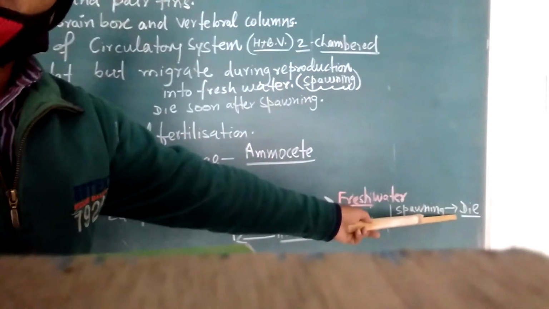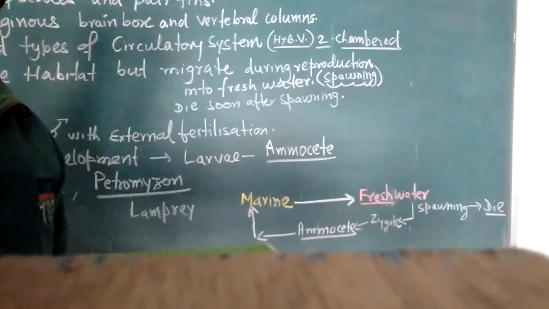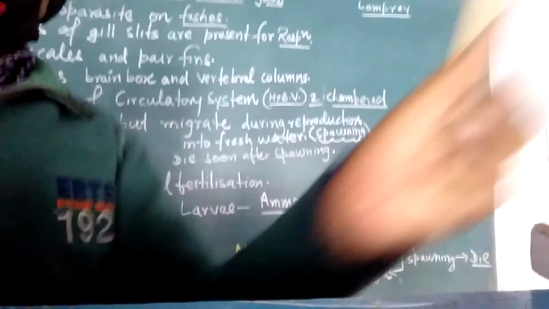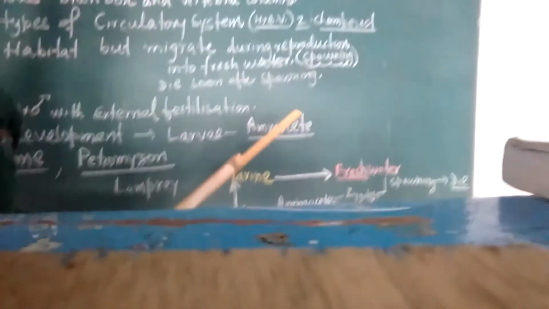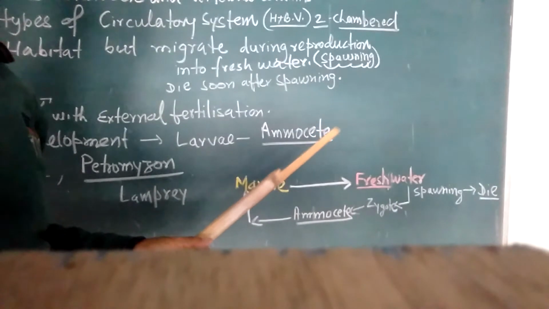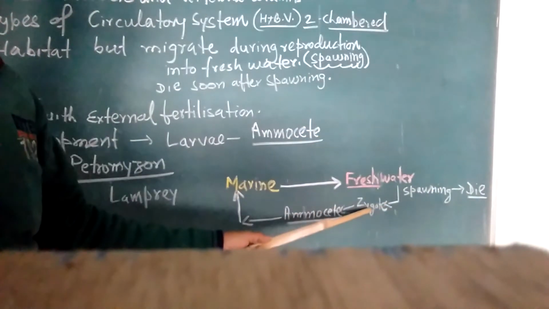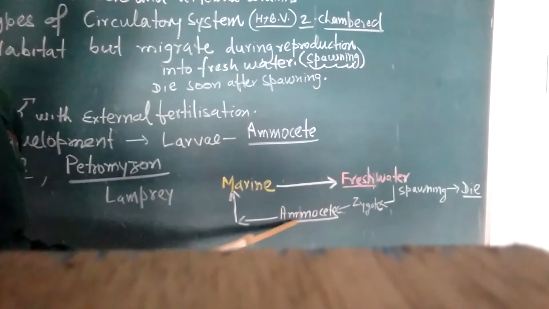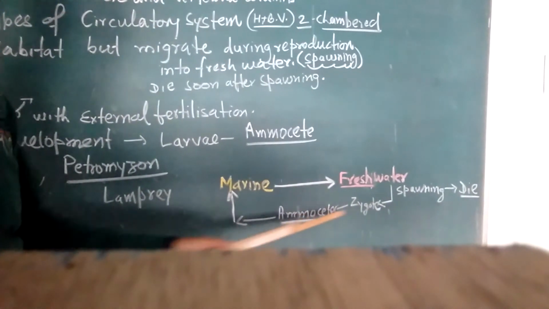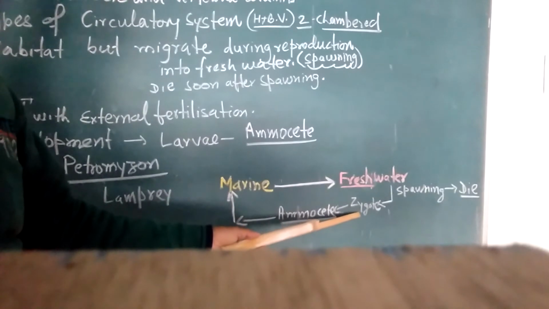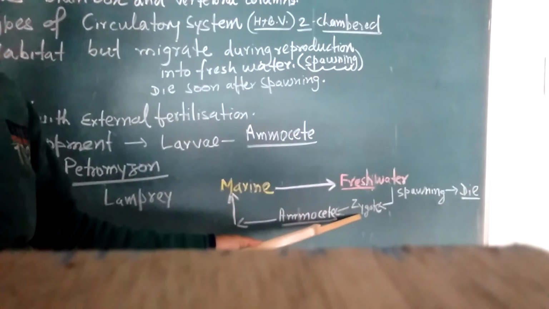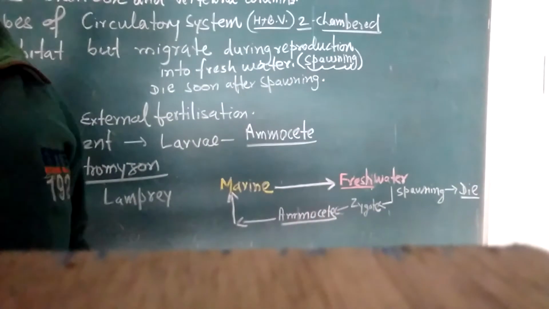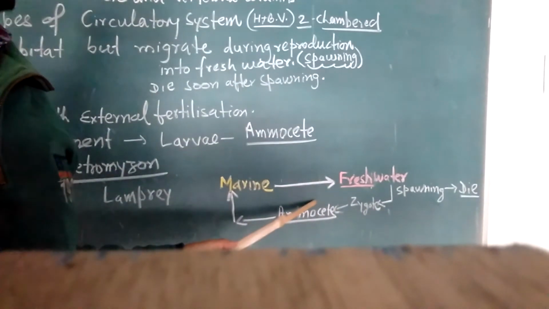There is external fertilization. They leave the eggs in the water, where the egg is fertilized, and the zygote develops into a larva called ammocoete larva. After completing development and reaching the adult stage, they migrate again into the marine habitat, because the larvae and eggs cannot survive in salt water.